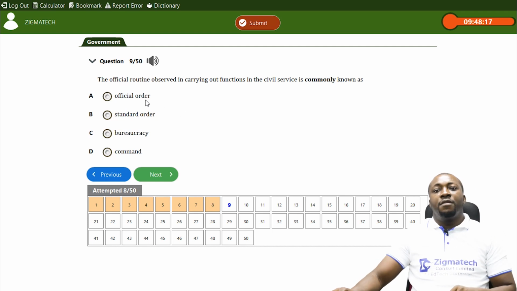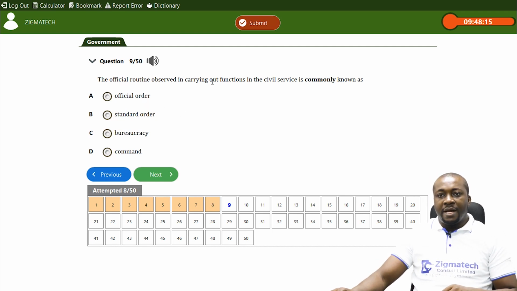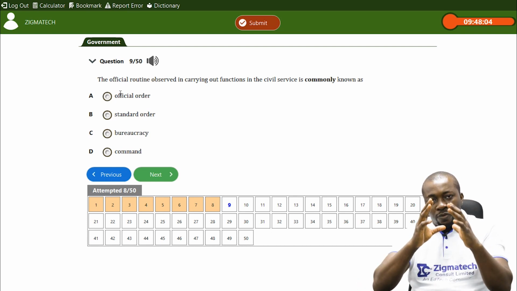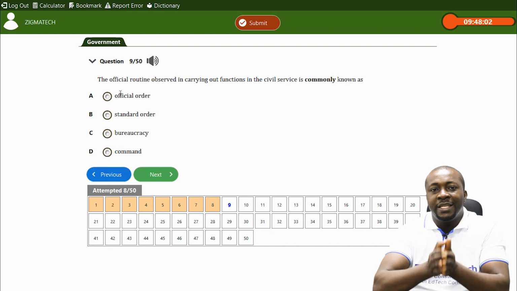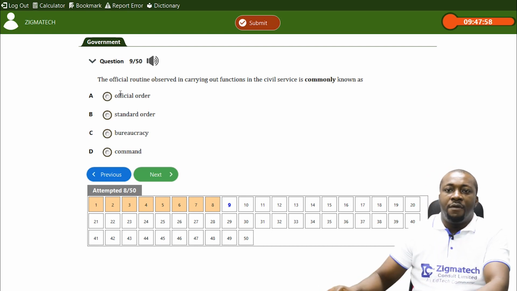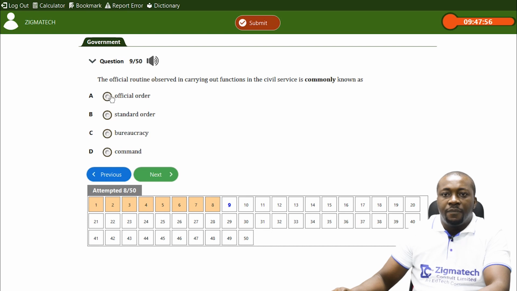Then we have the official routine observed in carrying out functions in the civil service is commonly known as. What do you call the official routine observed? That is, those rules that must be adhered to strictly in carrying out the functions. One, we have official order. No, it's not standard order. It's not a command.